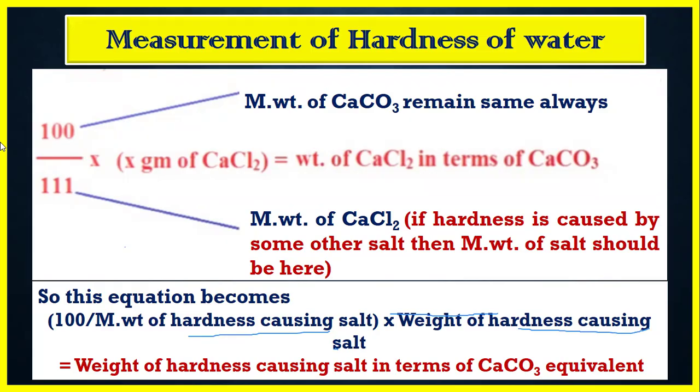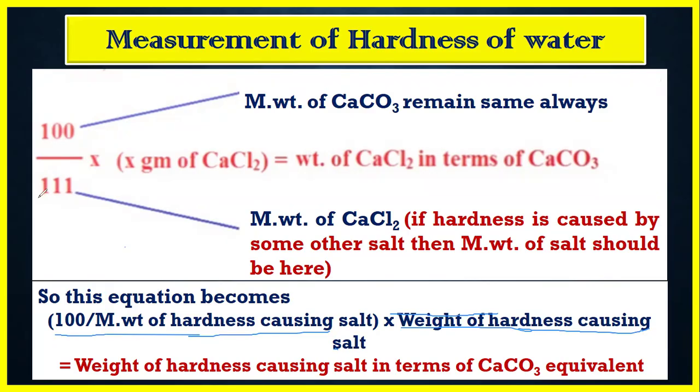This equals the weight of hardness causing salt in terms of calcium carbonate equivalent. This is a very simple equation. That means the calcium carbonate equivalent of any salt is equal to 100 by the molecular weight of that salt, multiplied by whatever the amount of that salt given in the numerical.